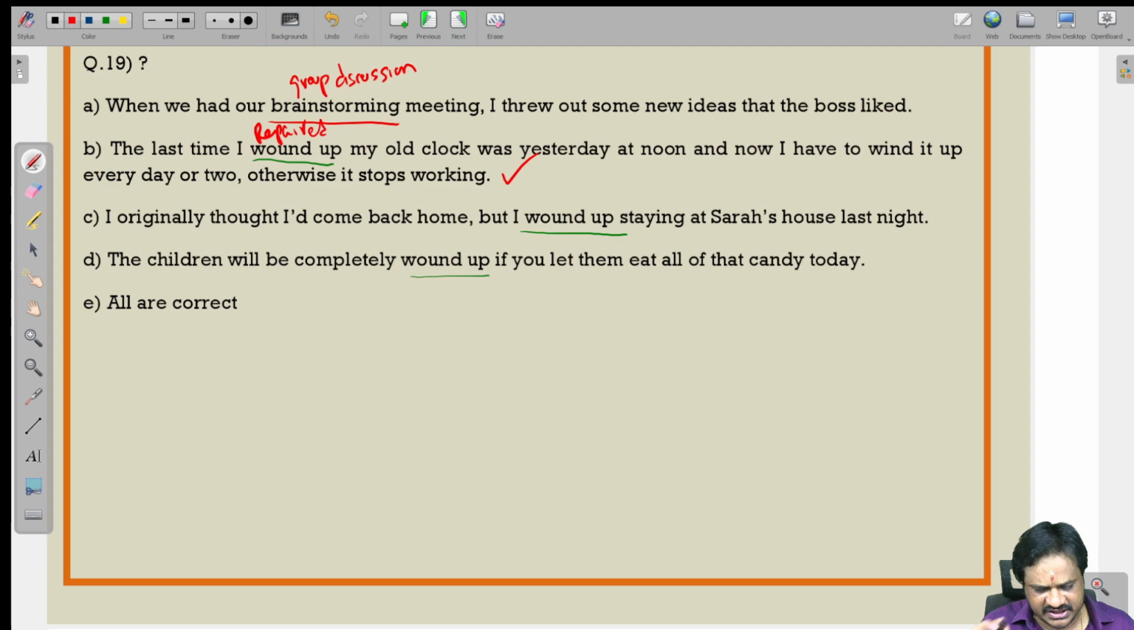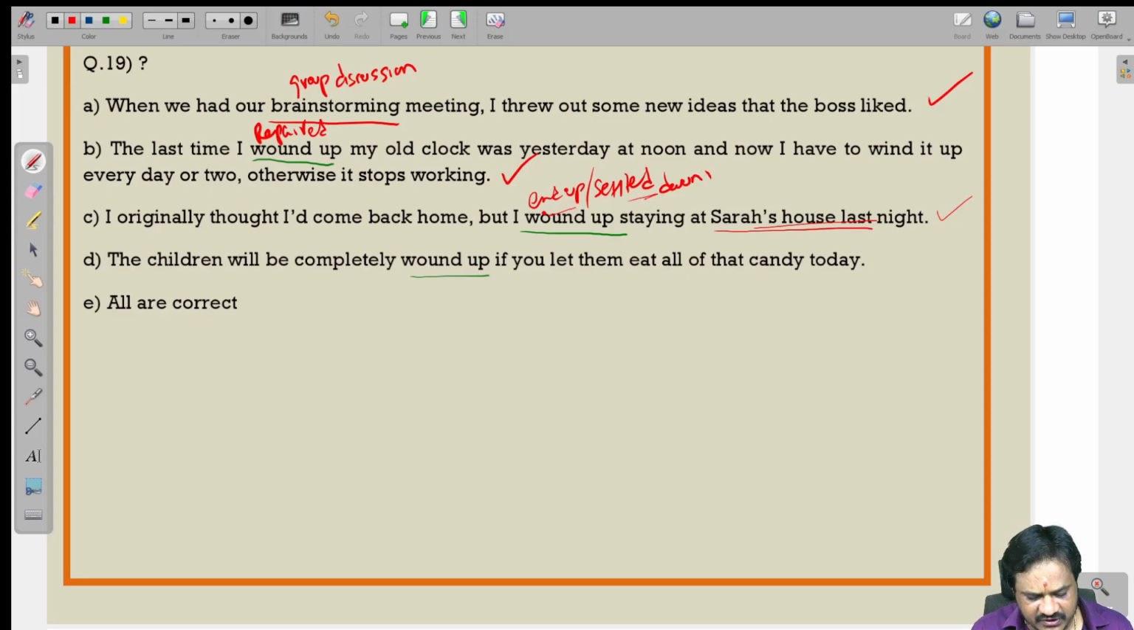So this is correct. This is also correct. I originally thought I would come back home, but I wound up, which means I ended up, or I settled down, at Sarah's house last night. I could not come home. I stayed in Sarah's house last night. So here also there is no error.